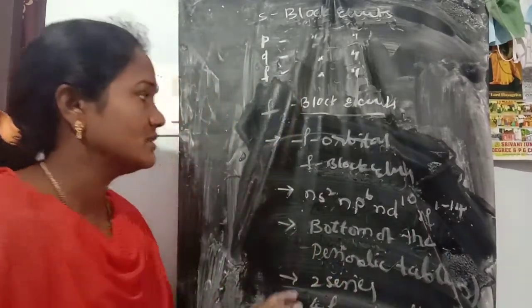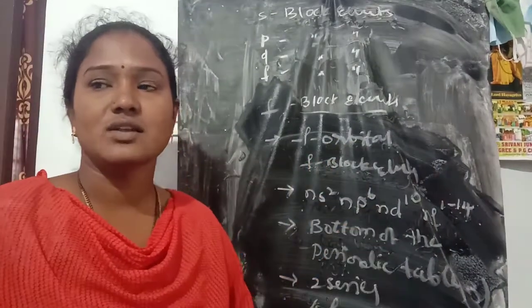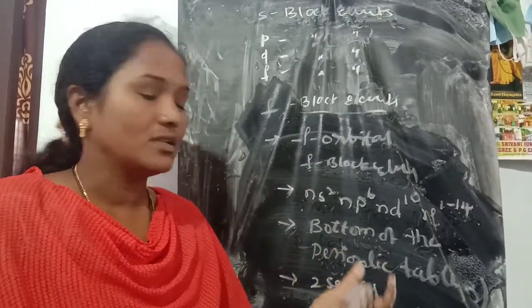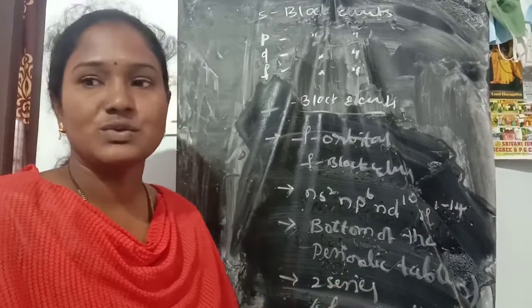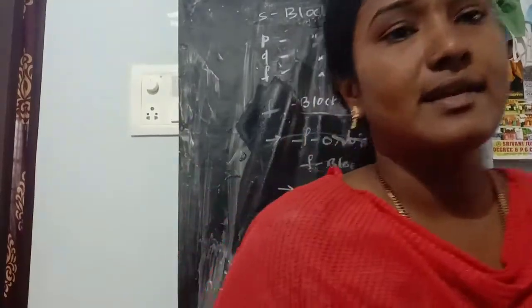So F block elements: the differentiating electrons enter the F orbital, and the outermost electron configuration is Nf, with 14 electrons possible. The elements are arranged at the bottom of the periodic table, and there are 2 series, 4F series and 5F series: lanthanides and actinides.